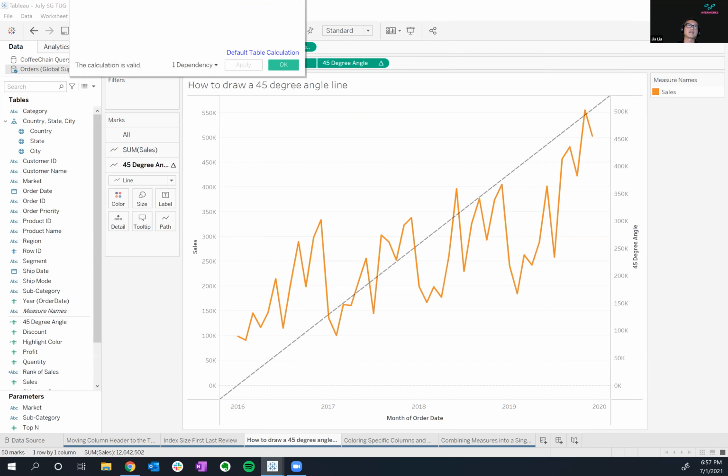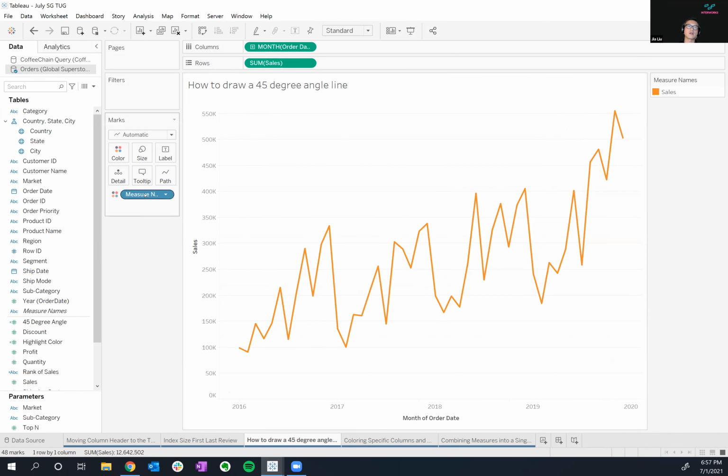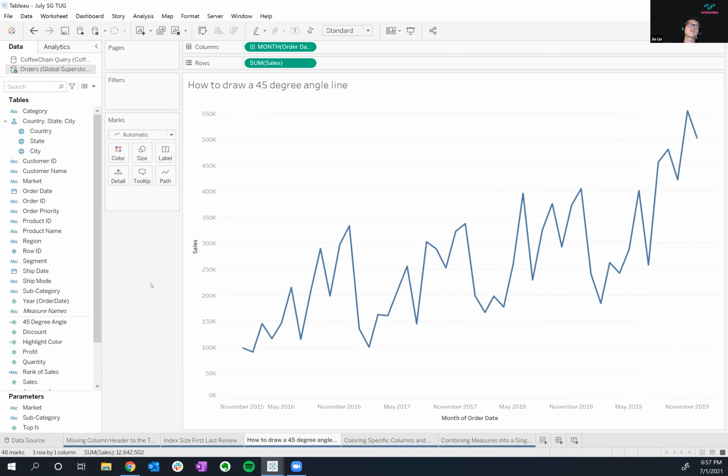So I have a calculation. I'll show this to you here in a moment, but maybe we just build it from scratch. I'll take this angle off. So we have no chart here. All I have on the chart is the month of the order date for Global Superstore and sum of sales, right? So there's 48 months.